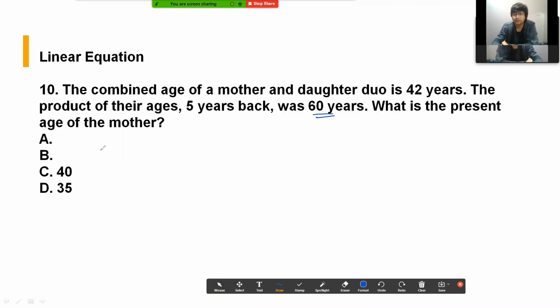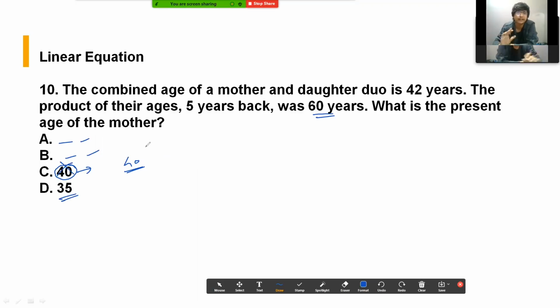So present age of mother पूछा था, यहाँ पर 4 ऑप्शन थे आपके पास. So first, second, तो I don't remember, but they were not matching it. So fourth वाला was 40. I took this value orally. So अगर 40 को मदर का एज ले लोगे तो फिर आपकी डॉटर की एज होगी 2, and 5 years back daughter का एज will be -3, which is not possible. So I rejected this option and I got the fourth option as 35.